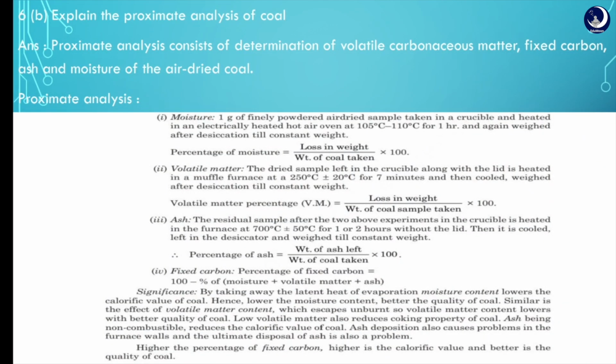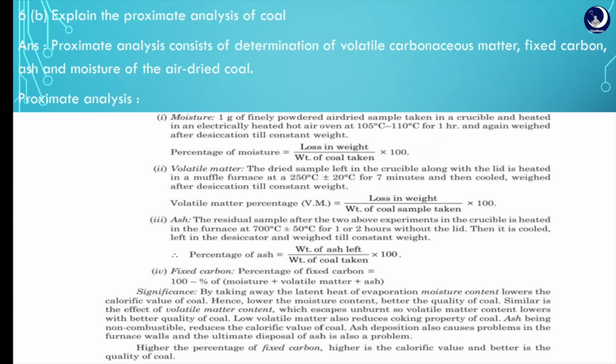Coming to 6b, explain the proximate analysis of coal. Proximate analysis consists of mainly determination of volatile matter, fixed carbon, ash, and moisture of the air-dried coal.